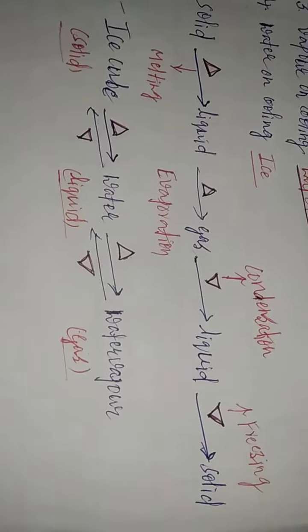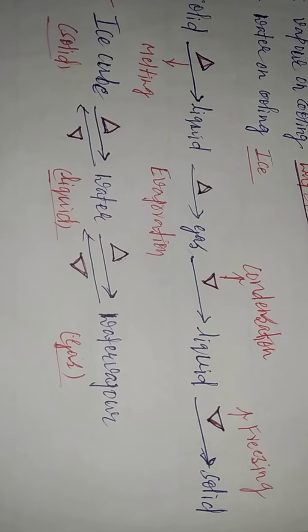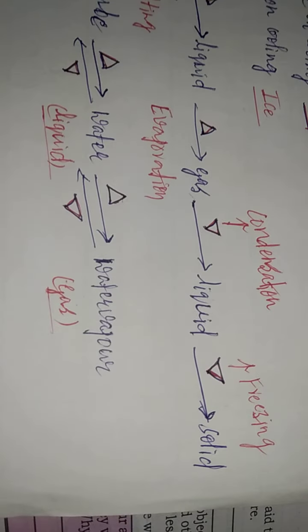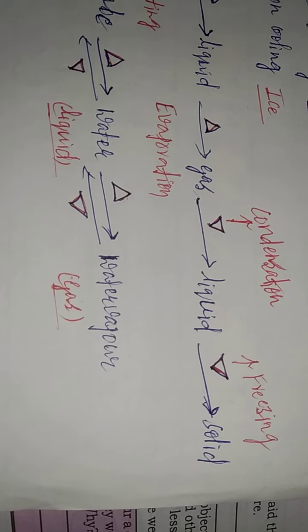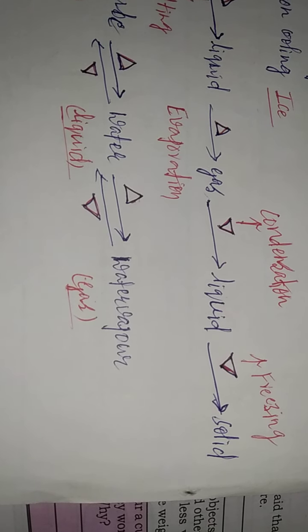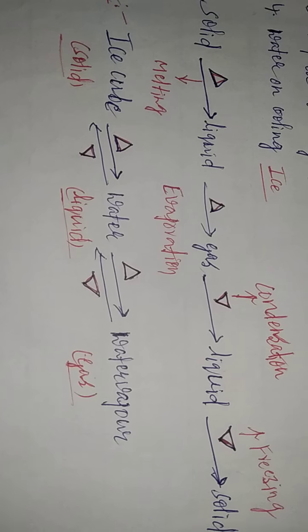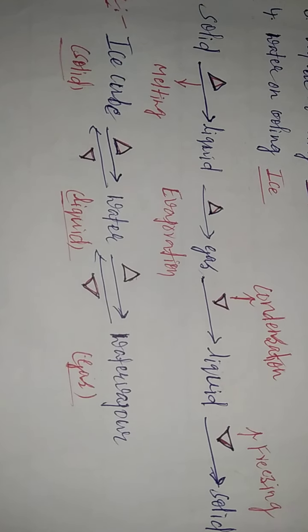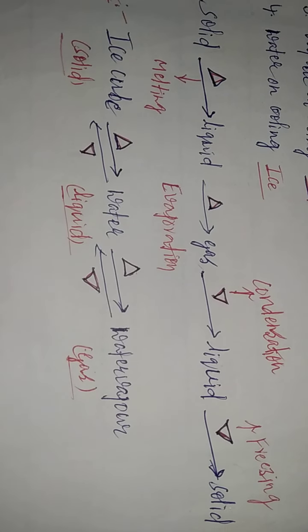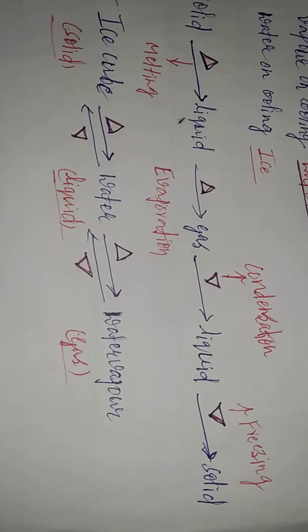Now let us see with an example. Here an ice cube is converted into water upon heating. Next, water gets converted into water vapor upon heating, and water vapor gets converted into water upon cooling, and water gets converted into an ice cube upon cooling. These are all the examples for melting, evaporation, condensation and freezing.